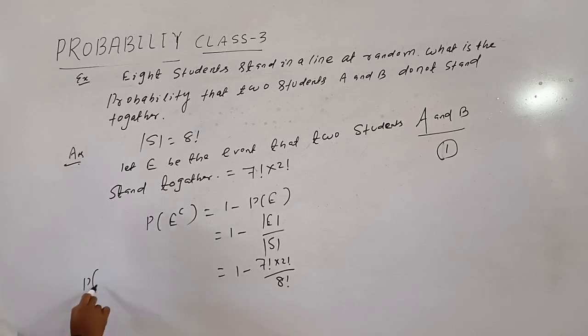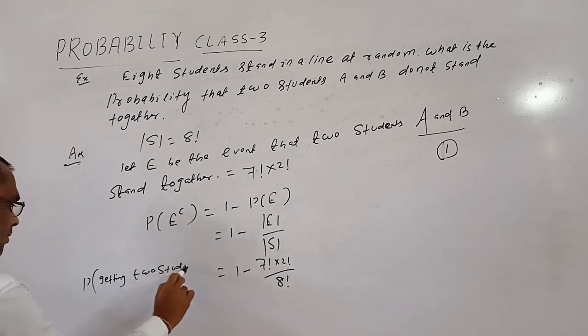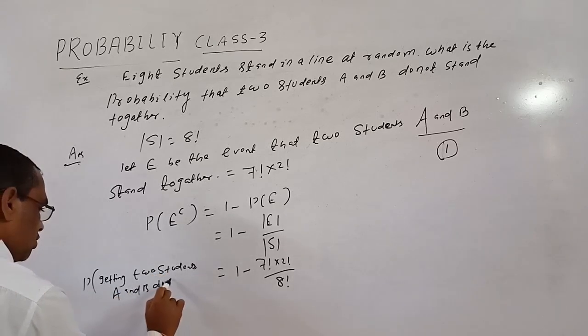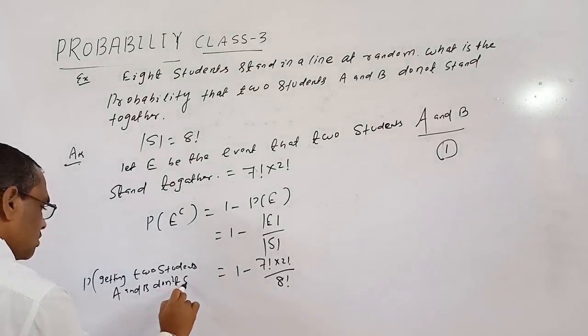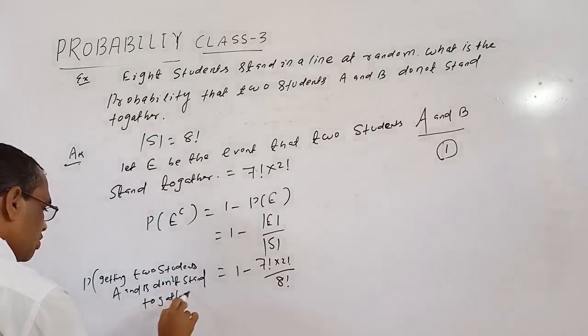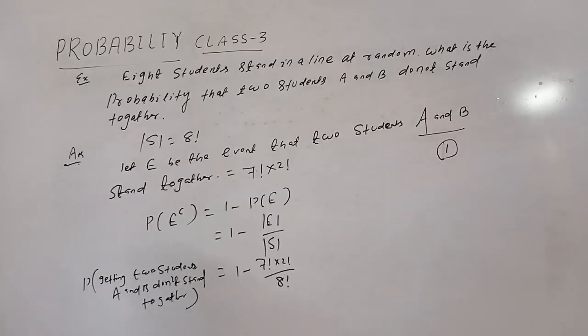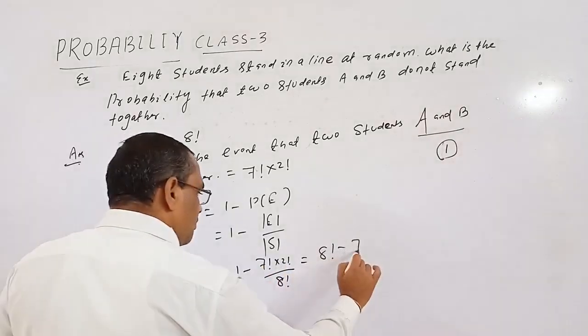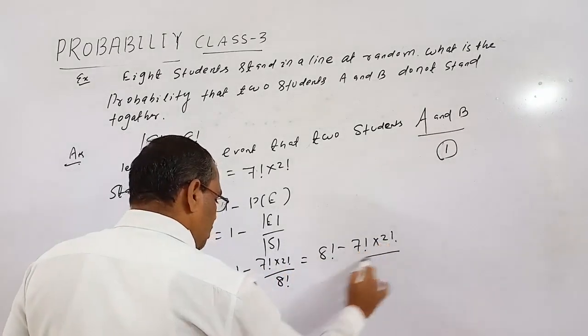So P of probability of getting 2 students A and B do not stand together equal to 1 minus 7 factorial into 2 factorial by 8 factorial, which is equal to 8 factorial minus 7 factorial into 2 factorial by 8 factorial.